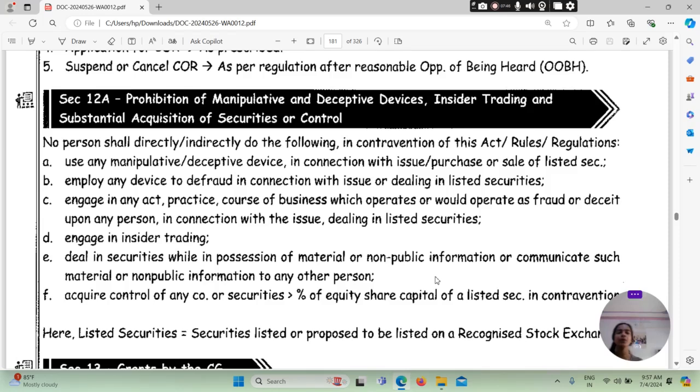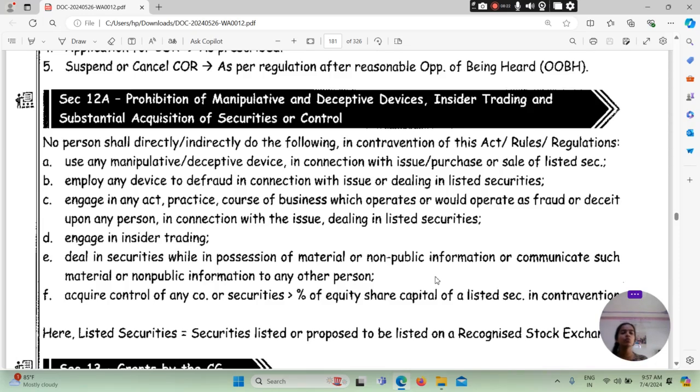क्या होगा? What will be the prohibition of manipulative and deceptive devices, insider trading and substantial acquisition of securities and control. No person shall directly or indirectly do the following in contravention of this Act, rules and regulations. कोई भी पर्सन जो है वो डायरेक्टली या इनडायरेक्टली ये सारी चीजें नहीं करेगा इन कॉन्ट्रावेंशन ऑफ दिस एक्ट, रूल्स एंड रेगुलेशन. Use any manipulative, deceptive device in connection with issue, purchase, or sale of listed securities. Employ any device to defraud in connection with issue or dealing in listed securities.